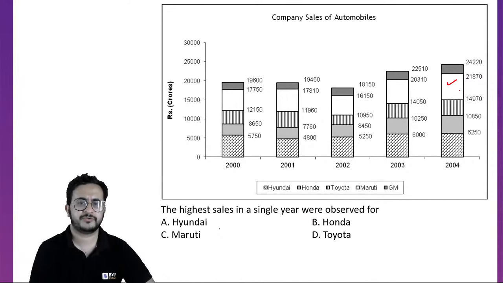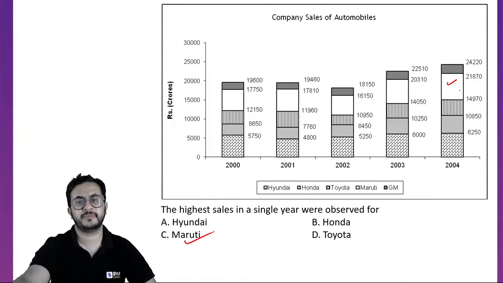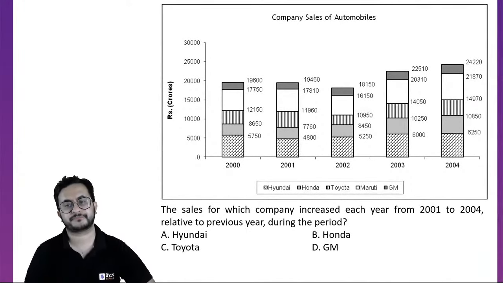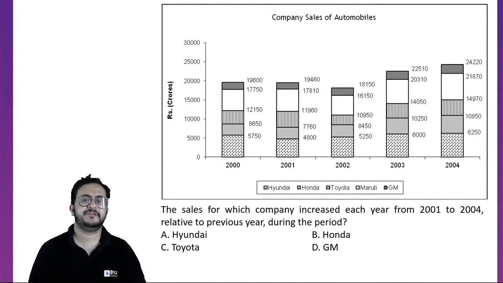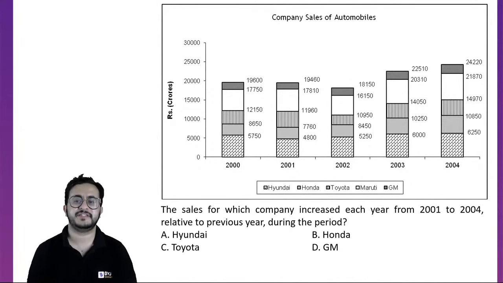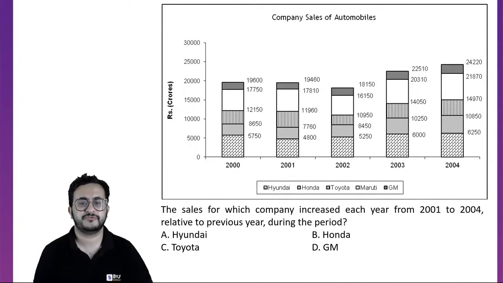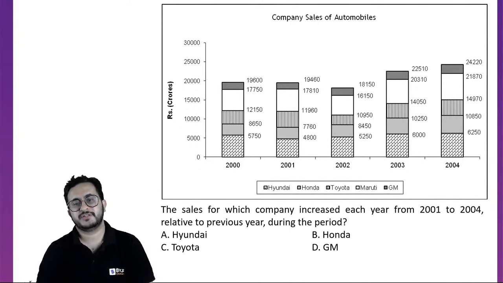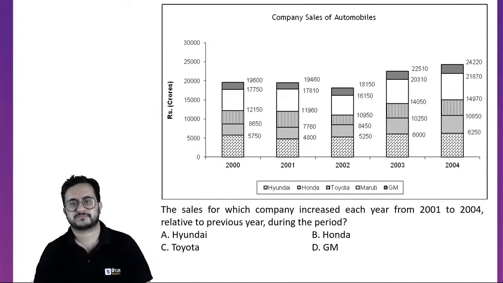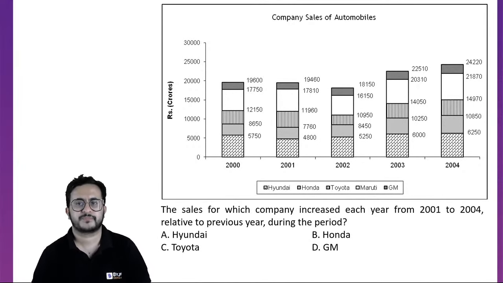That is for Maruti. So the answer is Maruti. No need to calculate the value. Unless they ask you to calculate, you should not be calculating things. The sale for which company increased each year from 2001 to 2004 relative to previous years during the given period. So which company's sales increased every year?